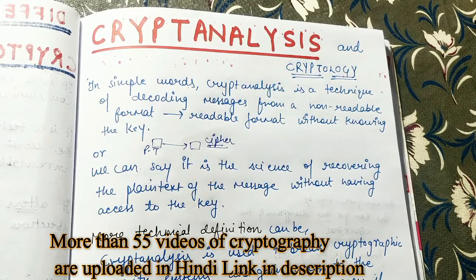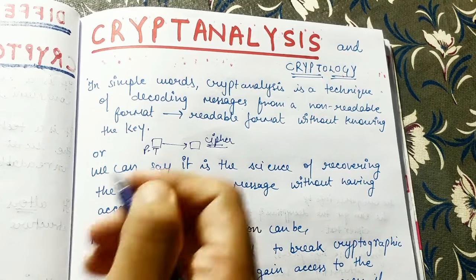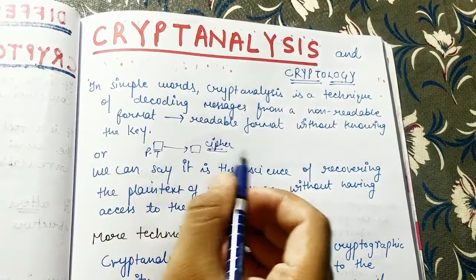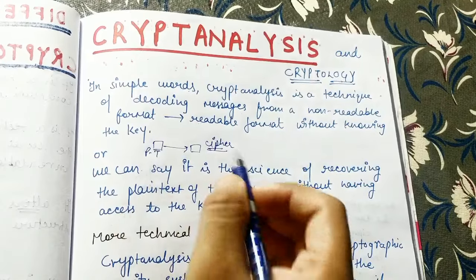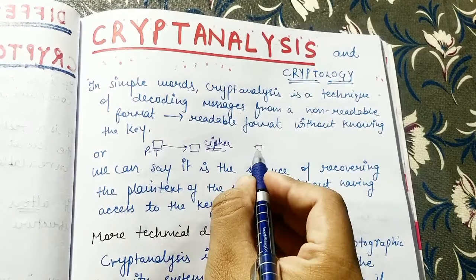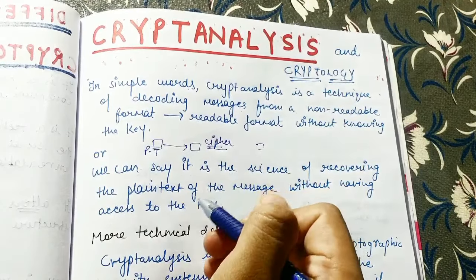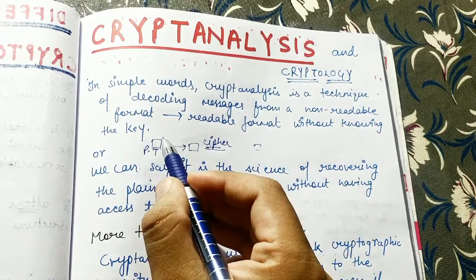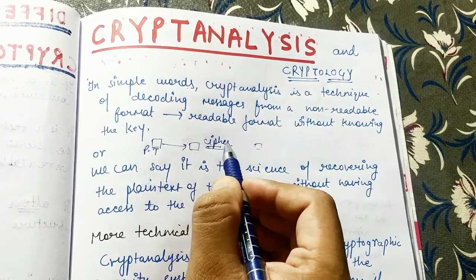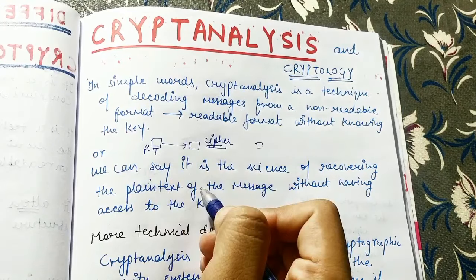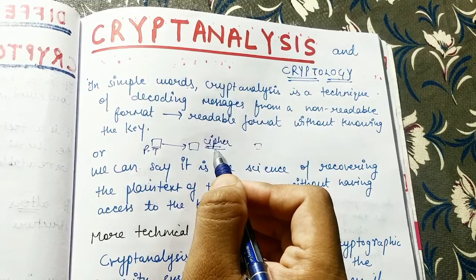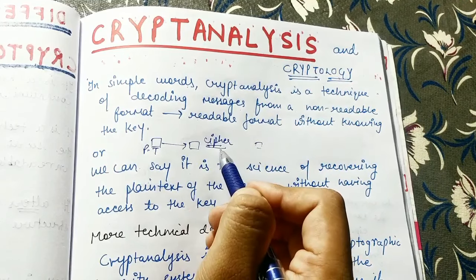So when we are doing encryption, that is when we are converting plain text into ciphertext and then sending the message. Suppose this is the sender and we have some receiver. We are trying to send some message, but because someone can steal or misuse our data, we convert our message into a coded format, which is called ciphertext, using some encryption algorithm, and the attacker will only be able to see the ciphertext. This is what we call cryptography.